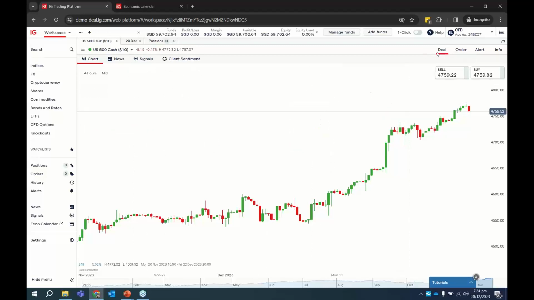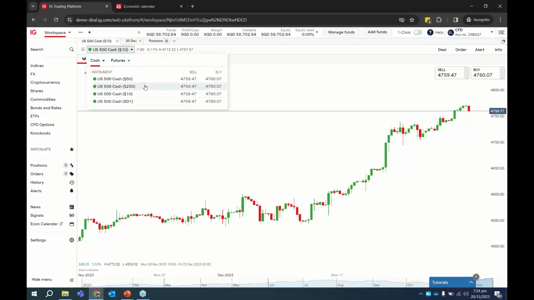Okay, what do I mean by contract size? If you look at the chart over here, on the top left-hand corner, you notice that there is this US 500 Cash bracket $10. We want to select the appropriate contract size, so we click on this drop down button. You notice that there is $50, $250, $10, and SD1. SD1 stands for Singapore dollar 1.